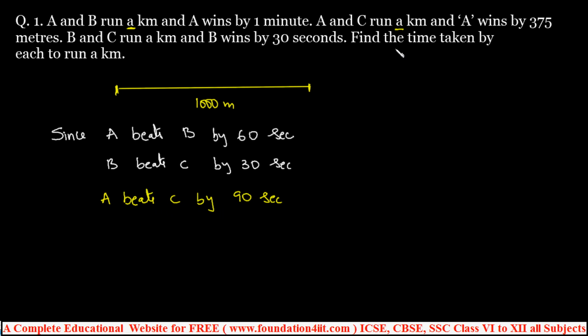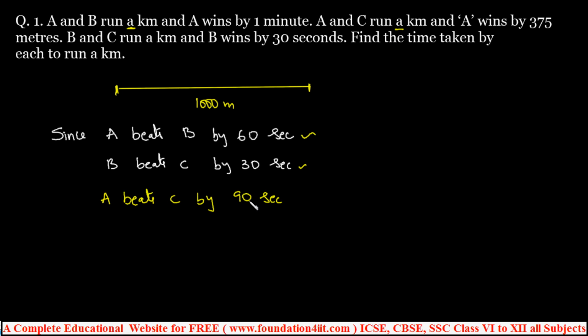We need to find the time taken by each to run the same kilometer. So how much time A took to run, how much B, and how much C has taken to run this race. We need to find that out. According to the sentences, A beats B by 60. This is given. B also beats C by 30. Then according to these two, A beats C by 90 seconds.